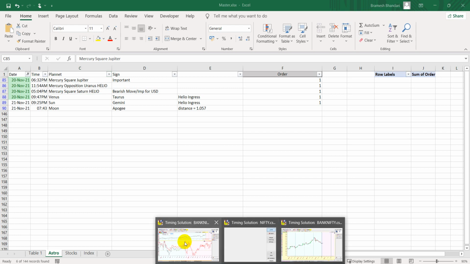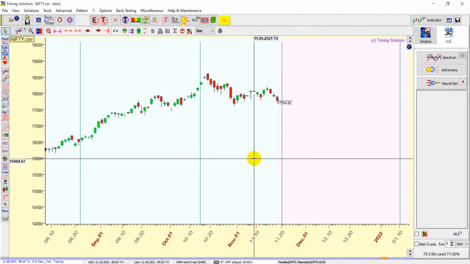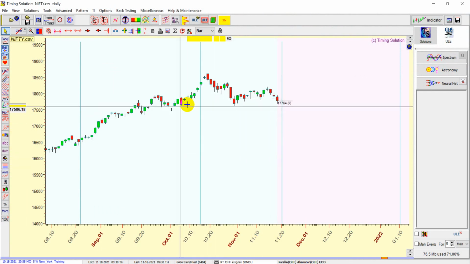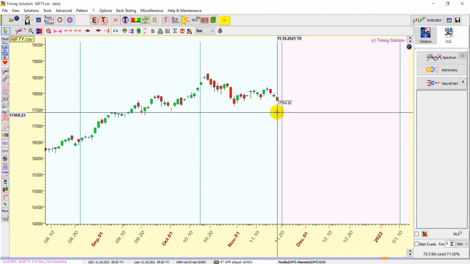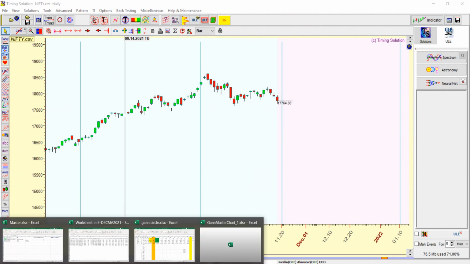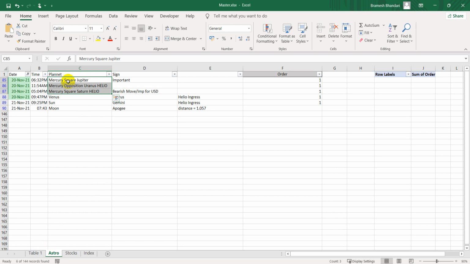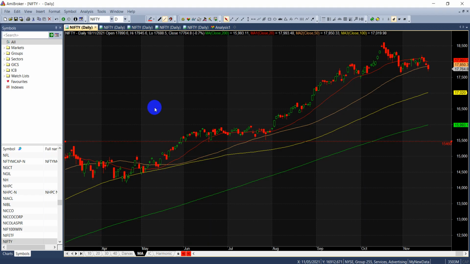I've already drawn this on the chart, and you can see here, whenever it is happening, you see a good trending move in the market. Mercury square with Jupiter, and the remaining two astro events are also very eventful. So you will see a very good move in the market.